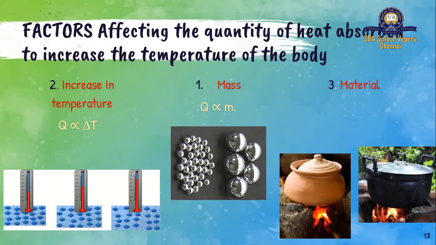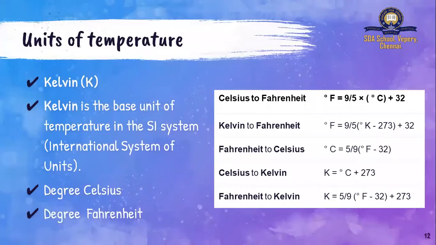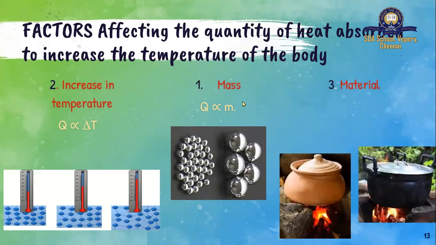Imagine you have a cup of heat. Just an imagination. You cannot have heat in a cup. You have a cup of heat and you're going to give that heat to two different substances. We'll start with mass. In this picture, you can see two different iron balls.